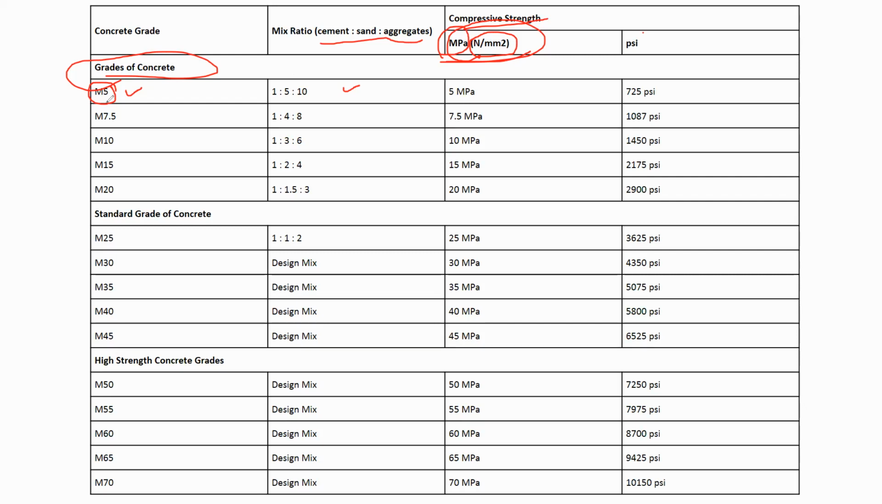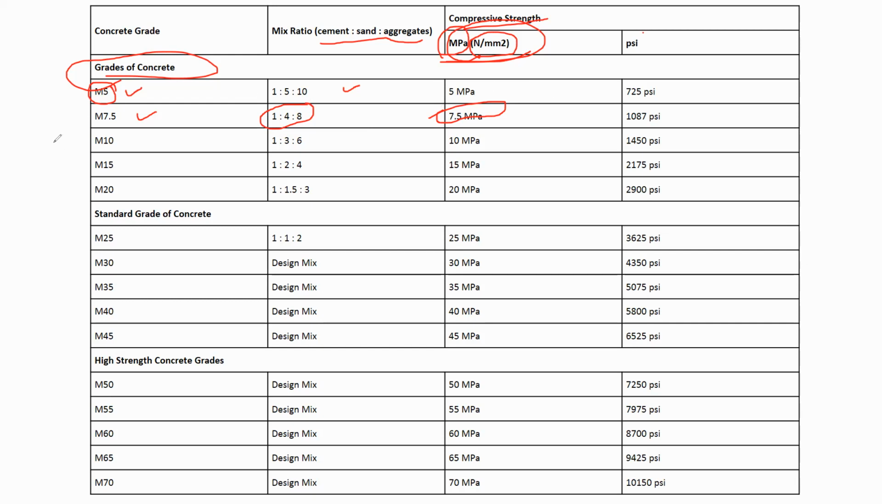Suppose if you take M7.5 grade of concrete, so this grade of concrete is having a ratio of 1 is to 4 is to 8. It means 1 unit of cement, 4 units of fine aggregate, 8 units of coarse aggregate. Okay, so this will give a strength of 7.5 megapascal. You can see M5 grade of concrete is having less strength than M7.5.